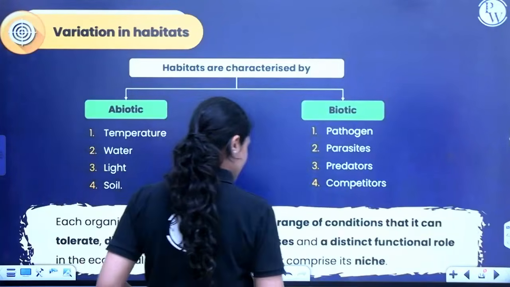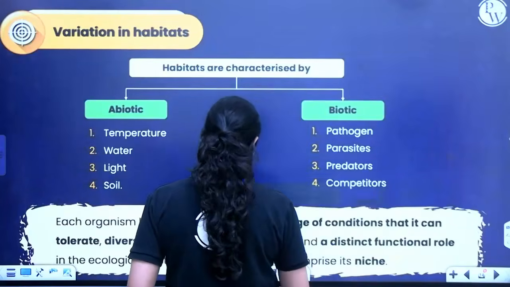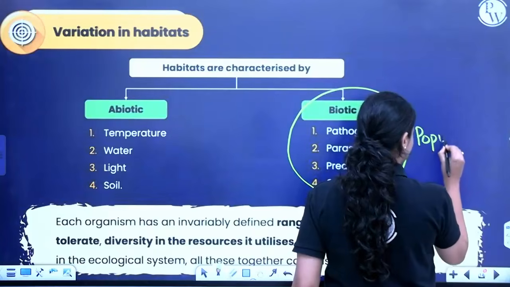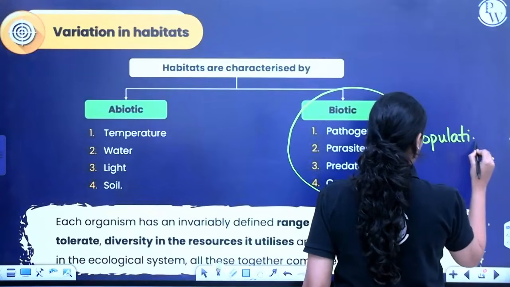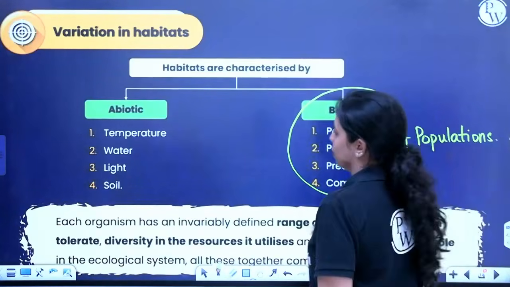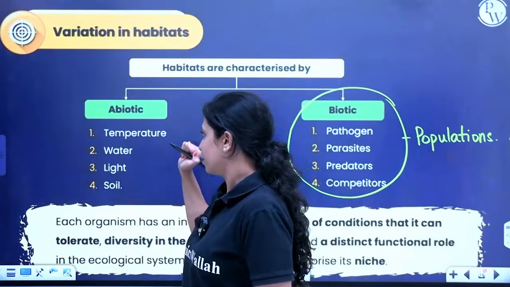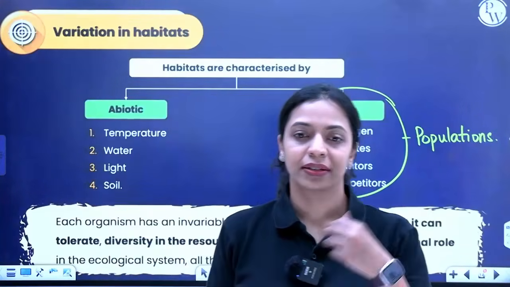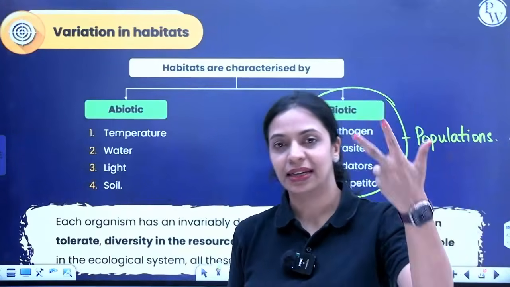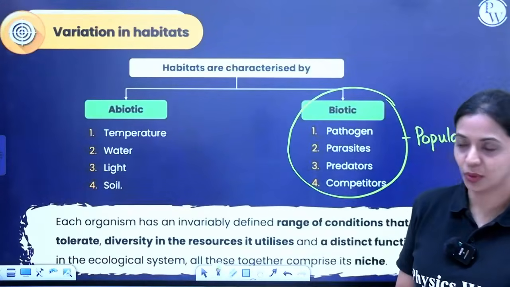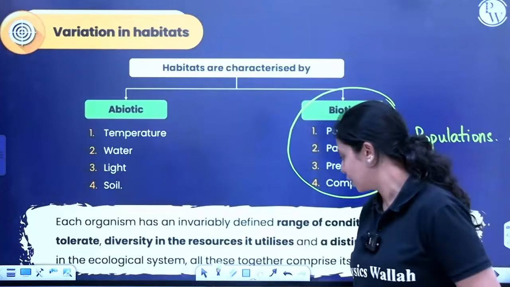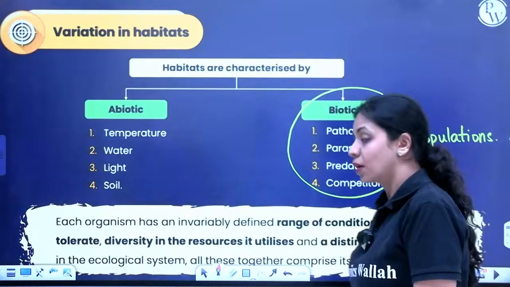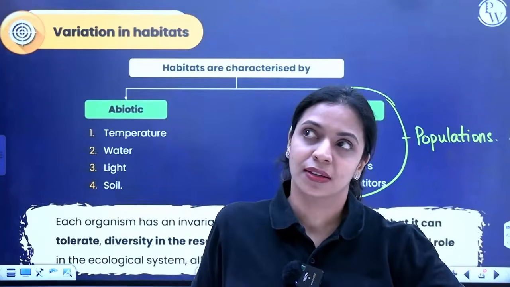More about this we will learn under populations part. Right now, we will focus on the abiotic components. Very, very important: temperature, water, light, and soil. Okay. Now, there's an important term that you need to learn, which is called niche. Now, what is a niche?